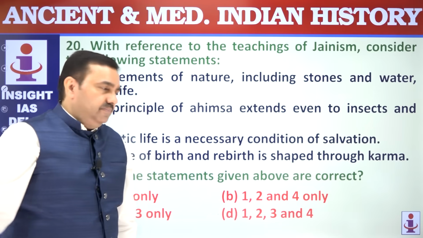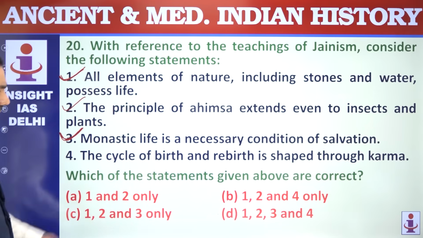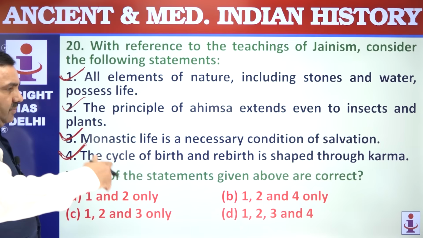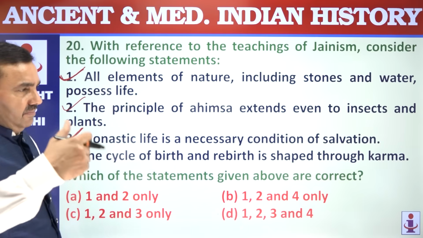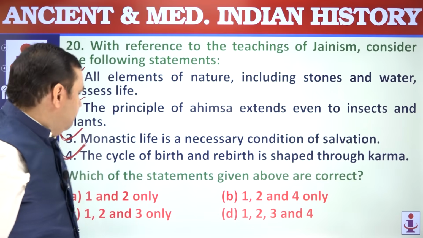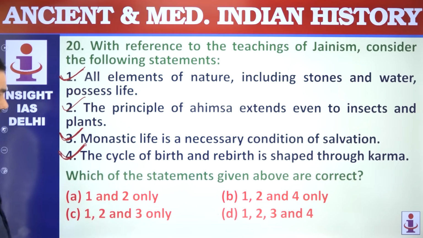gradual starvation. The cycle of birth and rebirth is shaped through karma, of course. Good deeds and bad deeds. Bad deeds are responsible for trapping the soul in the cycle of birth, death, and rebirth, that we can see. All are correct.